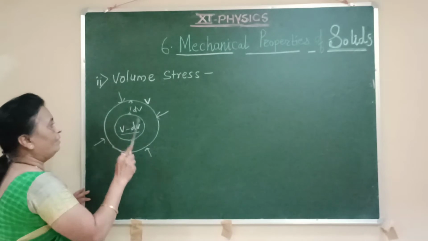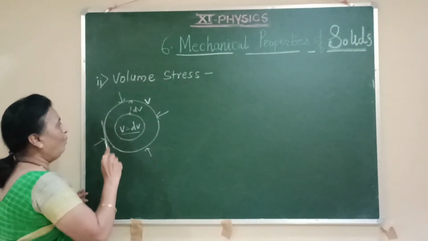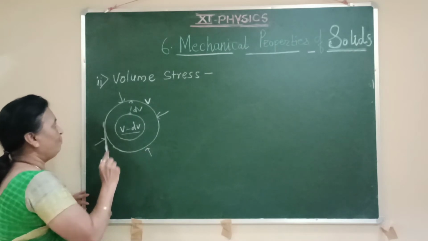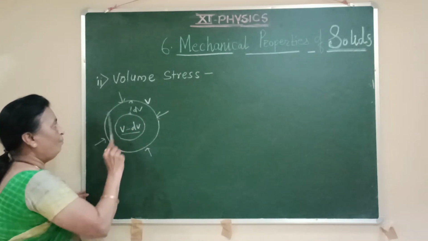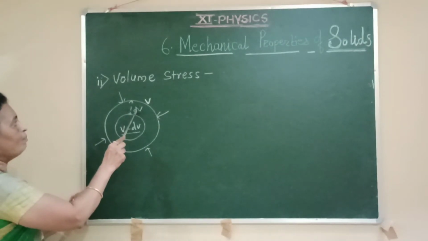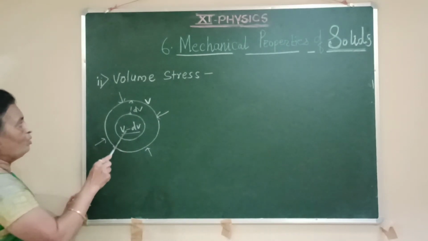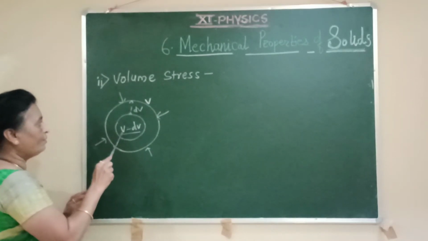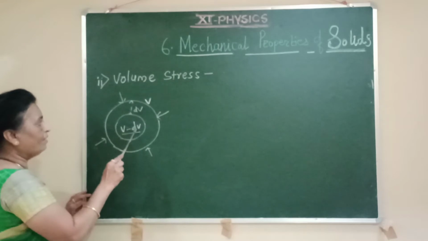Suppose in this figure we have taken a balloon. Forces are acting on all sides, perpendicular to the balloon. Because of that force, the volume of the balloon decreases. So inside this, we can say this is the smaller balloon, its volume will be V minus dV.